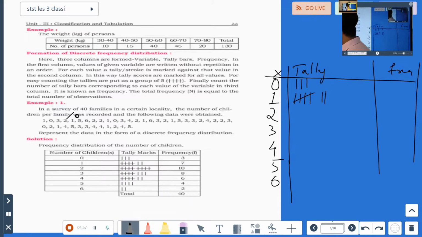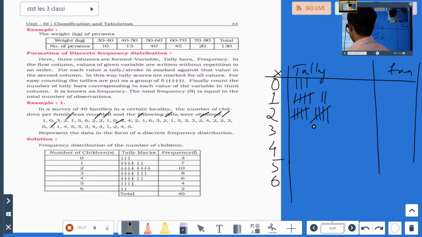Next number 2. Once it has come, we'll write 1 here. Then 2 times, we'll write 2 here. Then again 2, 3. Then again 2, 4. Then again 2, 5. Then again 2, 6. Then again 2, 7. Then again 2, 8. Then again 2, 9. And then again 2, 10.